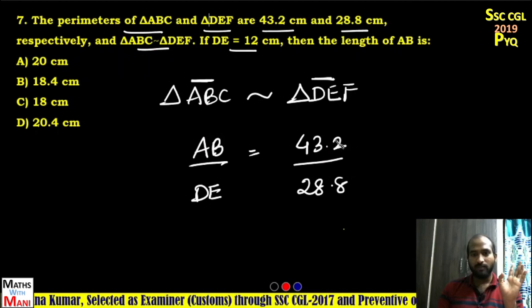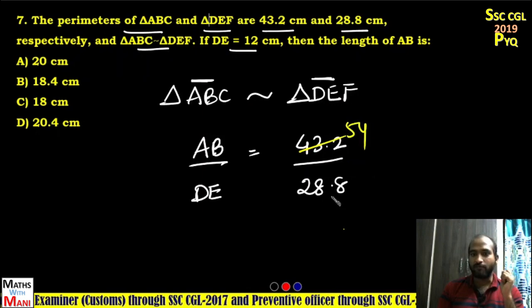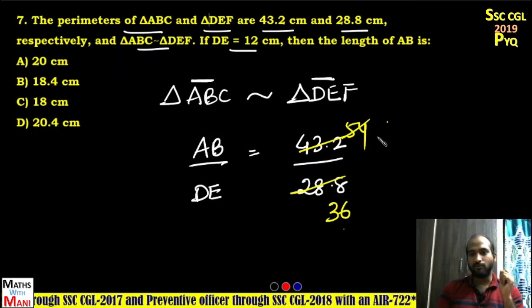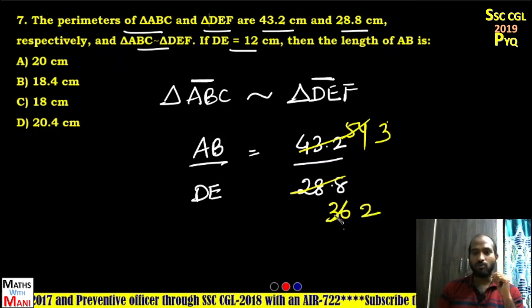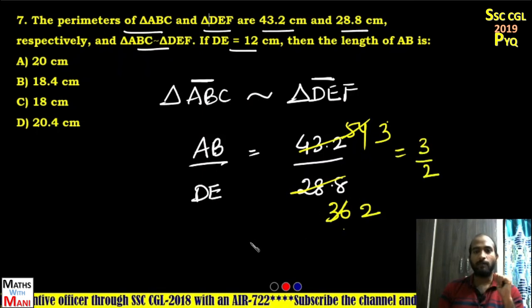So can you tell me how can I solve this? 8 8 5s are 40, 8 4s are 32 and 8 3s are 24. Next 9 6s, 9 4s, 9 6, 9 4, 18 3s, 18 2s. So what about the ratio of these two sides? 3:2. Okay. That means AB 3 parts, DE 2 parts.